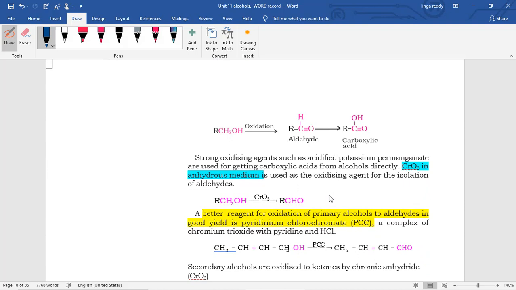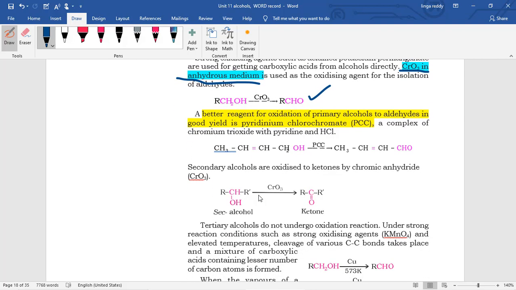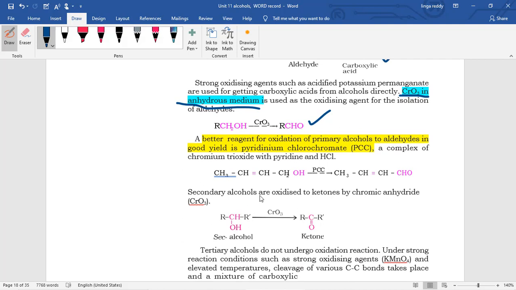If you use a stronger oxidizing agent, then that aldehyde is further oxidized to carboxylic acid. But if you want to stop the reaction at aldehyde, we have to take a mild oxidizing agent, chromium trioxide in anhydrous medium. Then only the reaction will stop at aldehyde.